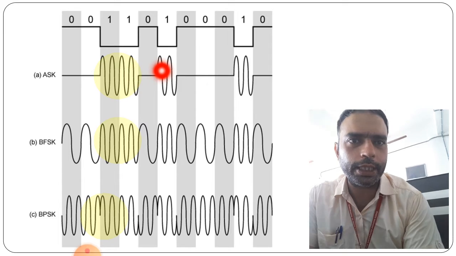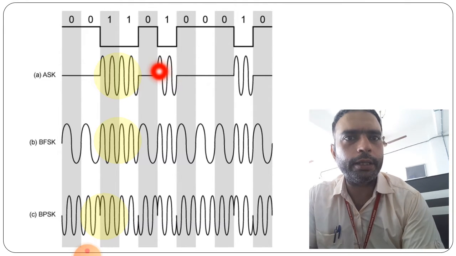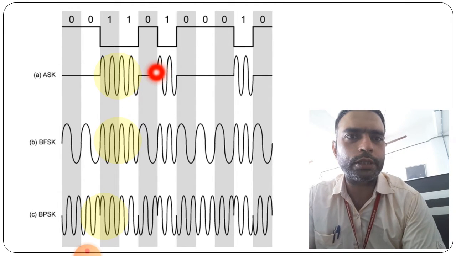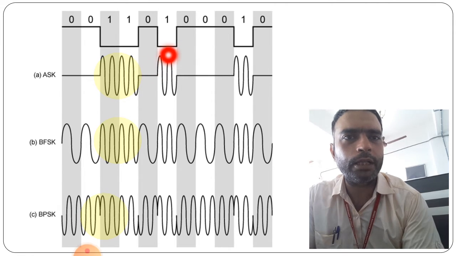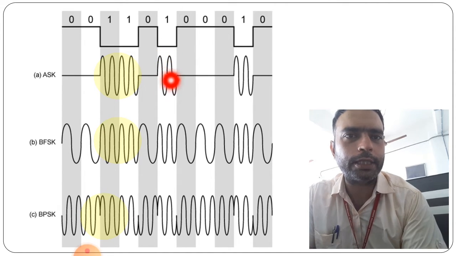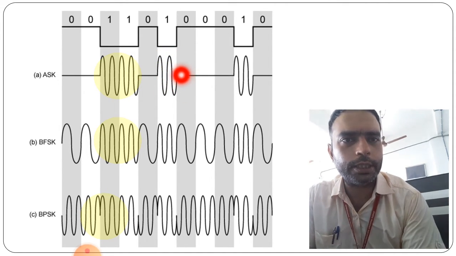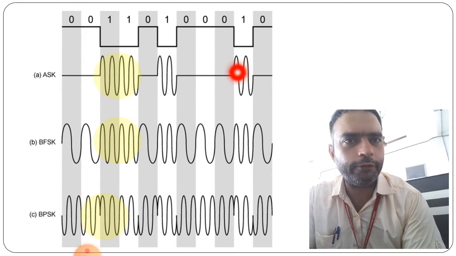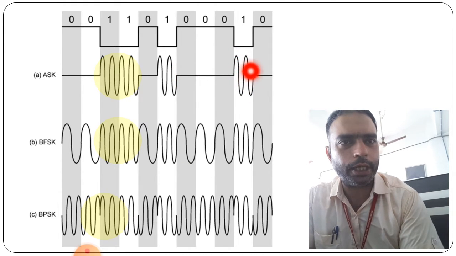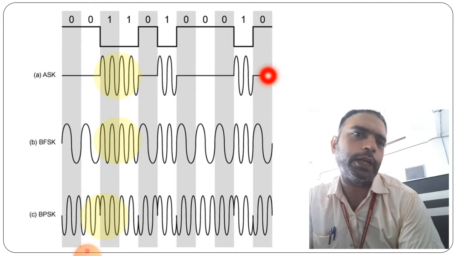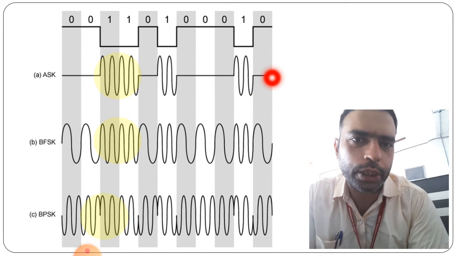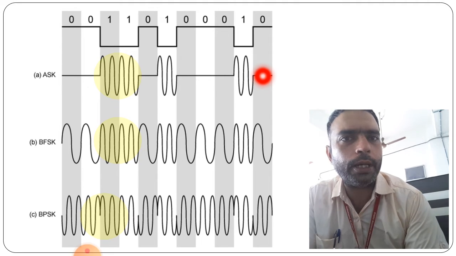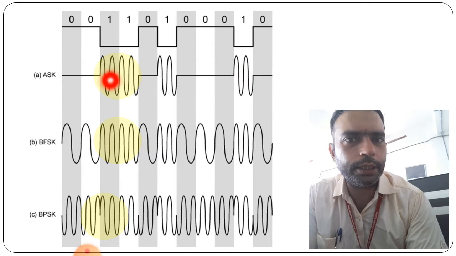When the 0 is there, it goes straight, there is no change. Then when 1 is there again, it shows the same cycle of that amplitude, then 0 goes straight. So this is how amplitude shift keying works.